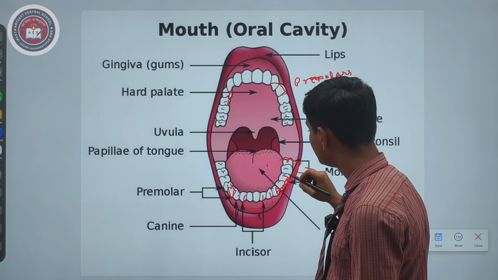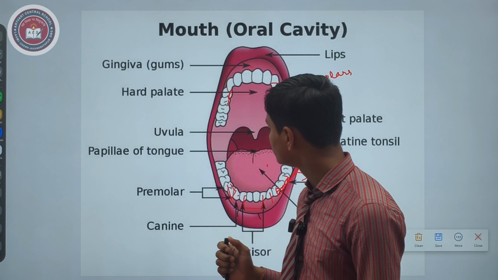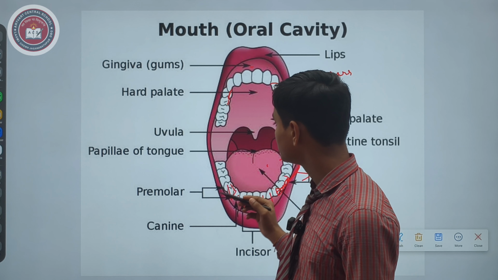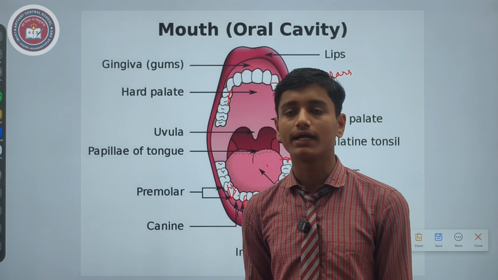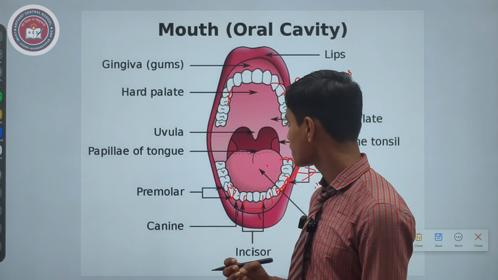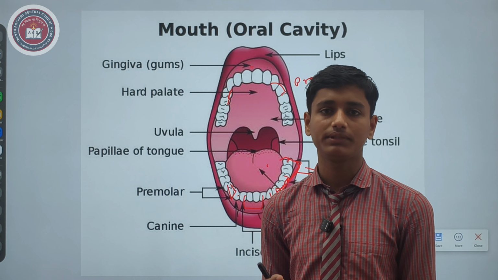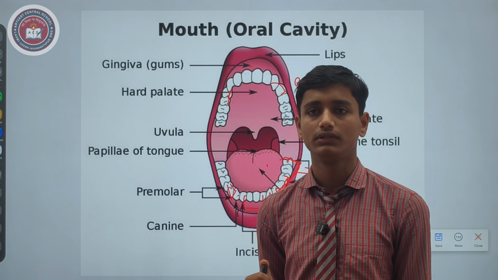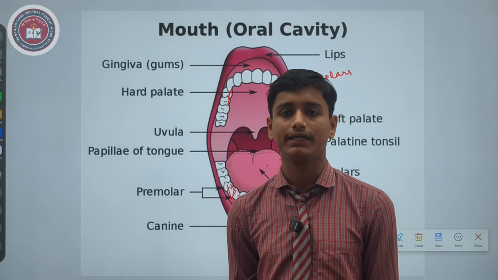And the last teeth are known as molars. Molars are six in number in the upper jaw and lower jaw. They are also used to grind the food. The third molar is known as the courage tooth. It appears after the age of 18 and completely appears at the age of 20.